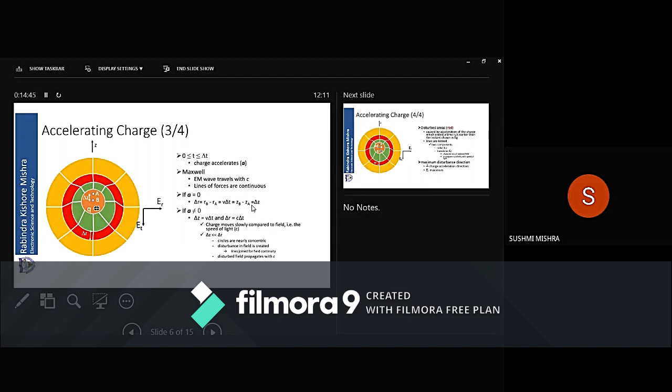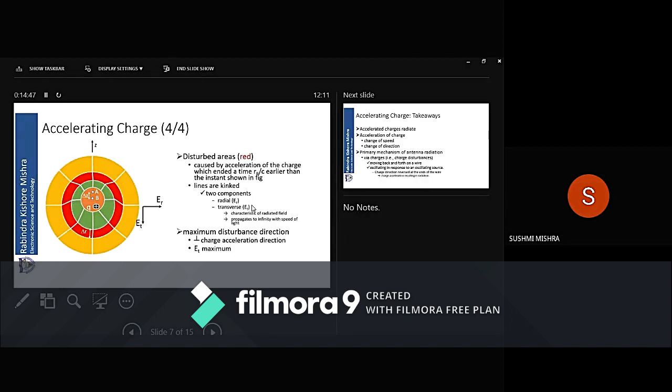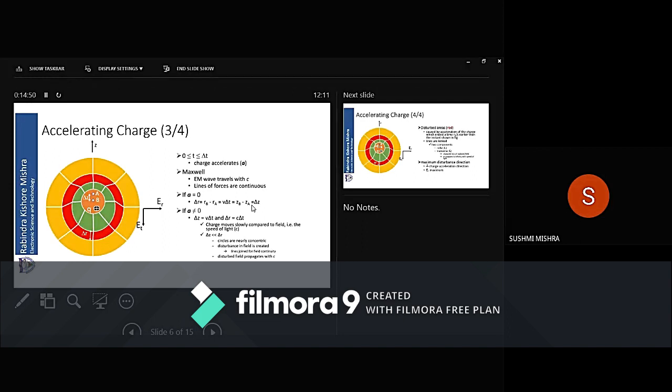Delta Z is very small, delta T is very small. So the separation between A and B is very small. Here I have not shown a very small separation for visualization, for you to understand. So this is an expanded view. Otherwise, A and B will be almost overlapping, whereas there will be a considerable amount of delta R. So disturbance in the field is created because AB is not separated. So delta R has a larger separation.